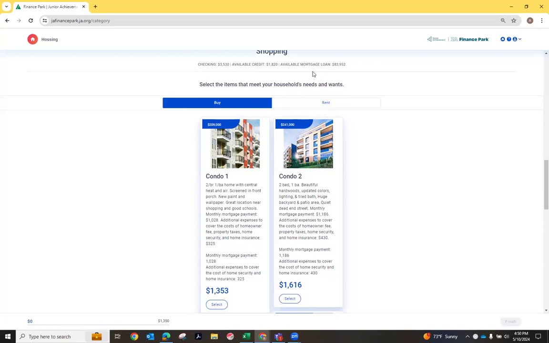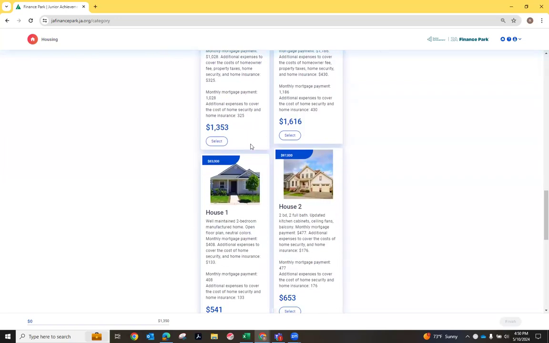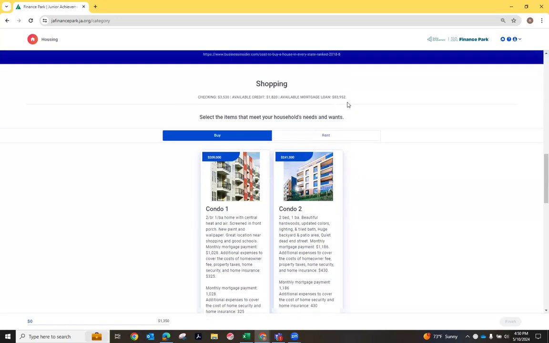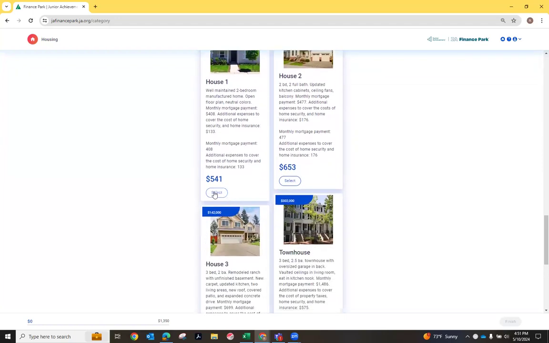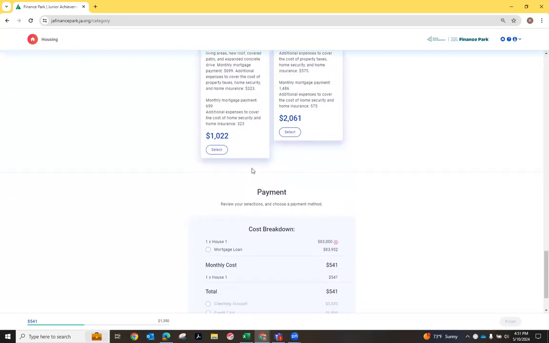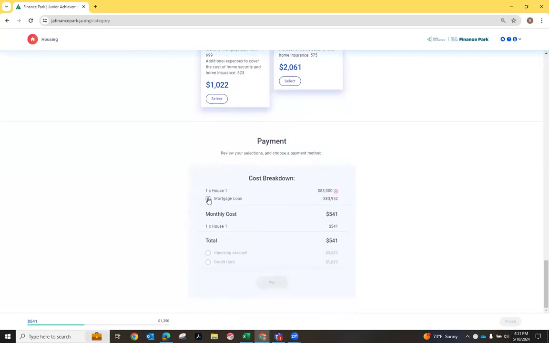So even though I got a mortgage loan, it doesn't mean I have to buy. It's totally up to me. But you have to pay attention because some of these I'm not going to be qualified for. So I'd have to scroll down and I have $83,900. So I could purchase this house number 1 at $83,000 if I wanted to. So you'll notice that I can select that. And as I scroll down, I can say, yes, I'm going to apply my mortgage, and then I can go ahead and pay for that.